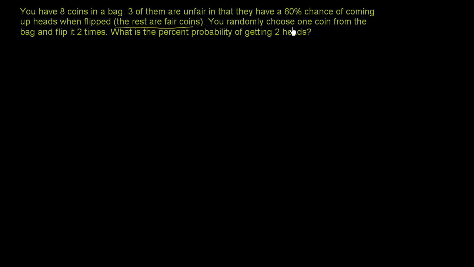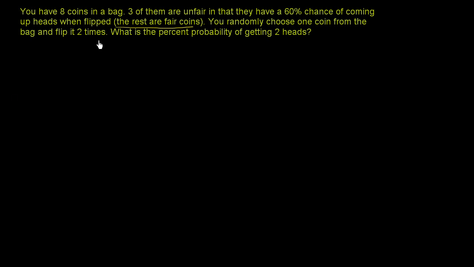You randomly choose 1 coin from the bag and flip it 2 times. What is the percent probability of getting 2 heads? So this is an interesting question, but if we break it down, essentially with a decision tree, it'll help break it down a little bit better.